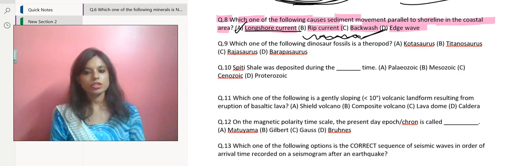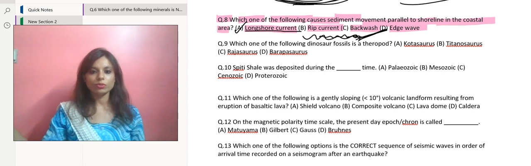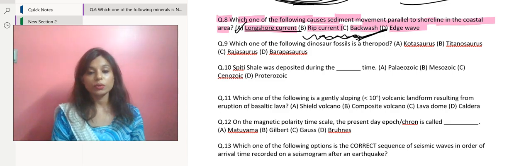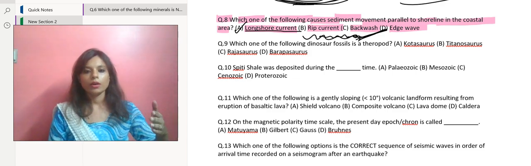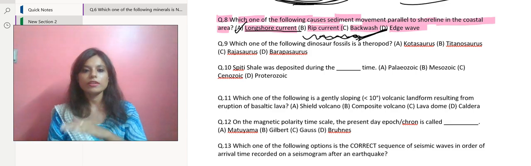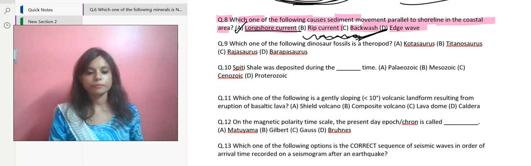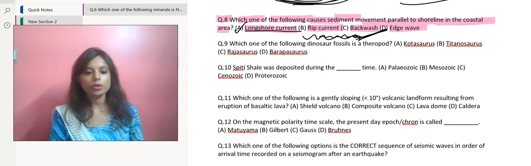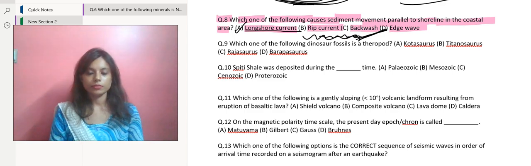Suppose this is the shoreline, and at an angle to the shoreline, these currents are caused. As the waves approach the shore, just like I have shown over here, they break. Like, they don't continue, right? They break at the shores. So they break at an angle to the shoreline due to the shallowing of the ocean floor. If you all have noticed the waves, they come in as a big wave, and they slowly become smaller and smaller, and then they get mixed with the shore. So this happens due to the shallowing of the ocean floor. Now, the energy of the breaking waves causes the water to move parallel to the shoreline, as we all have seen when we have visited the sea beaches.